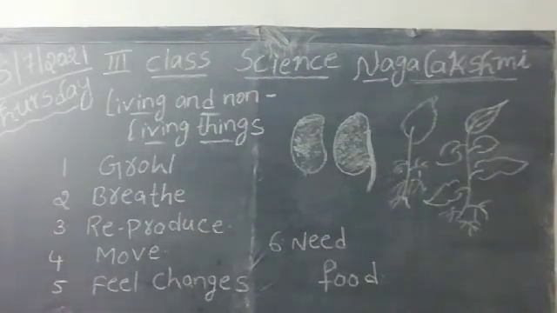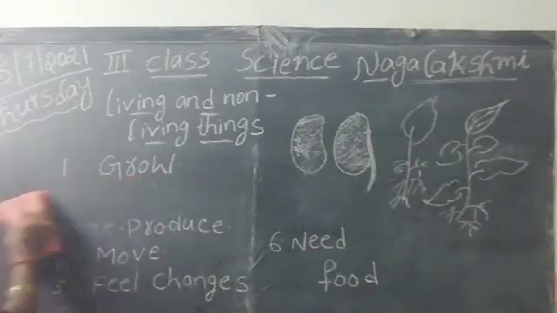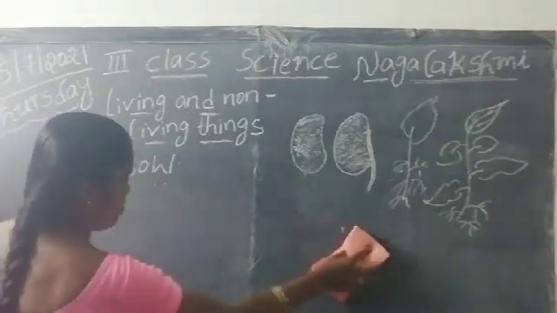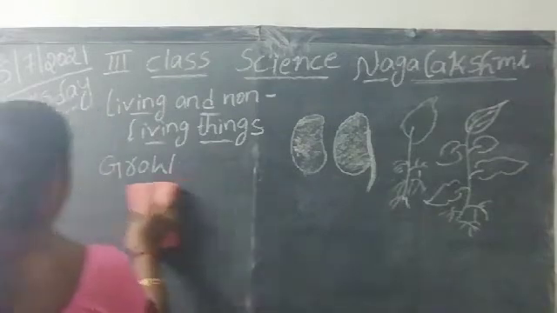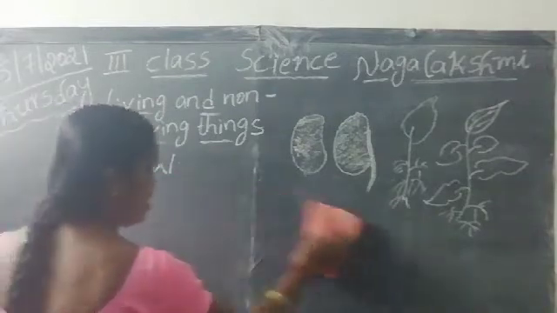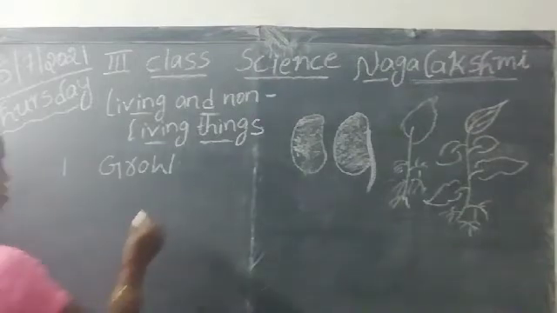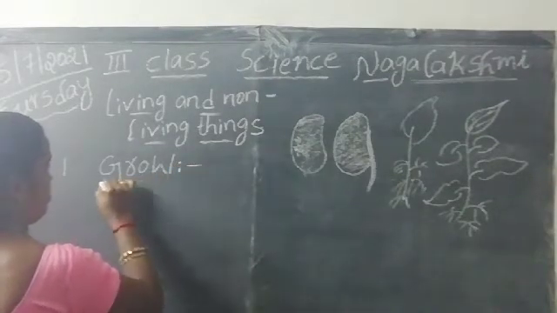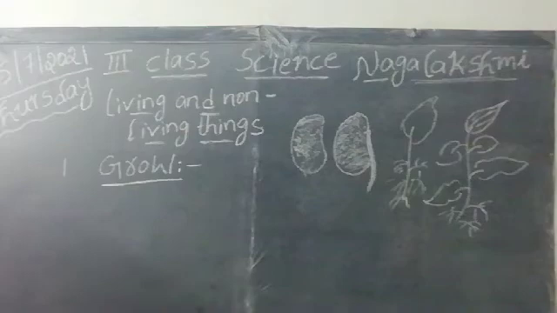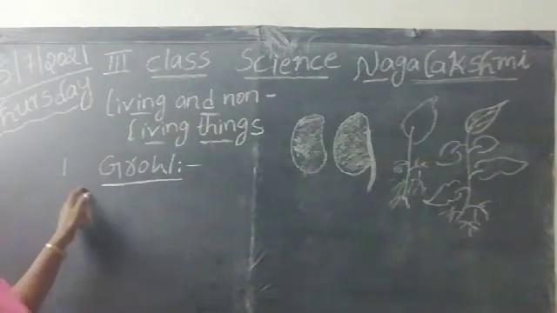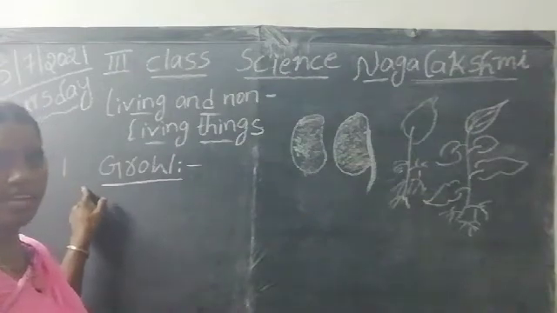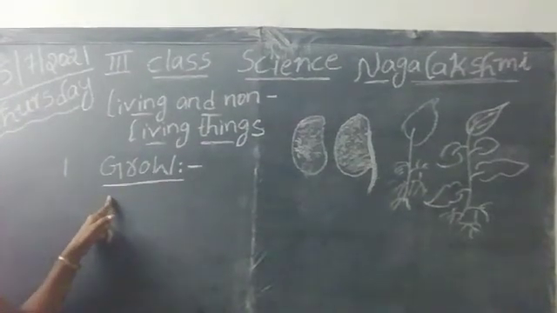Yes, the first one is grow. What is the first feature? Grow. The first feature of living things is grow.